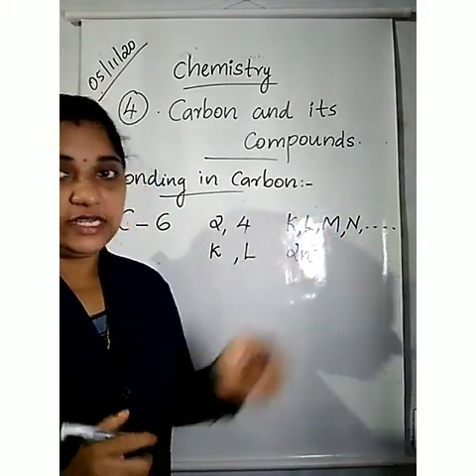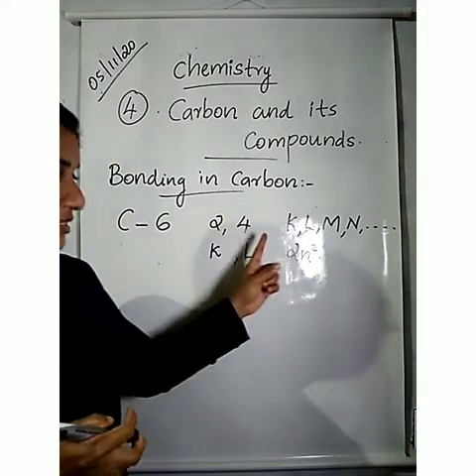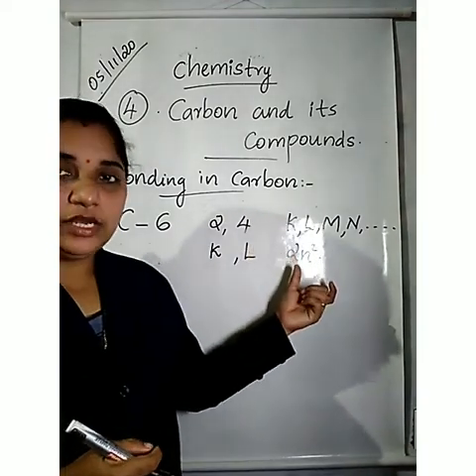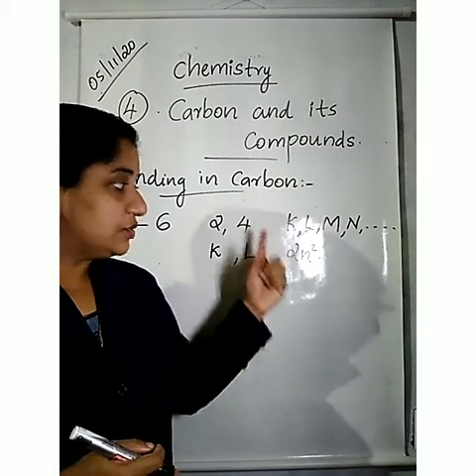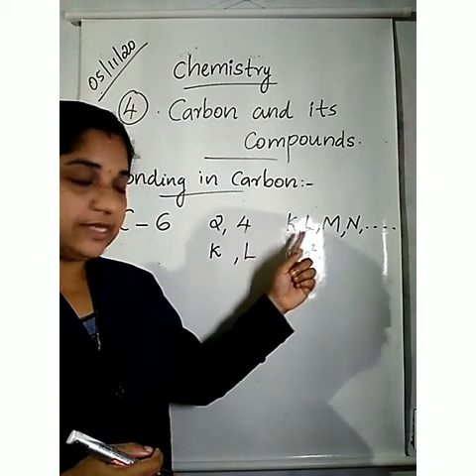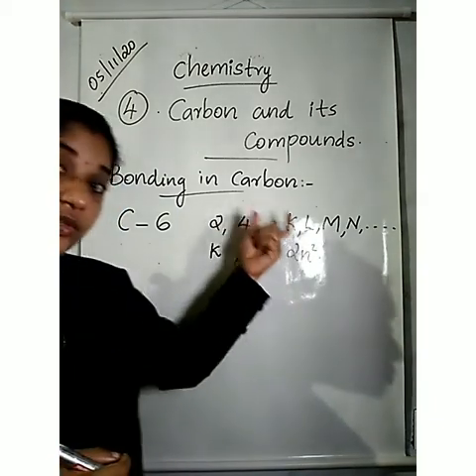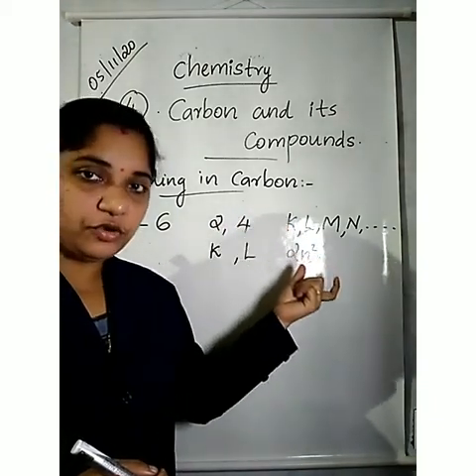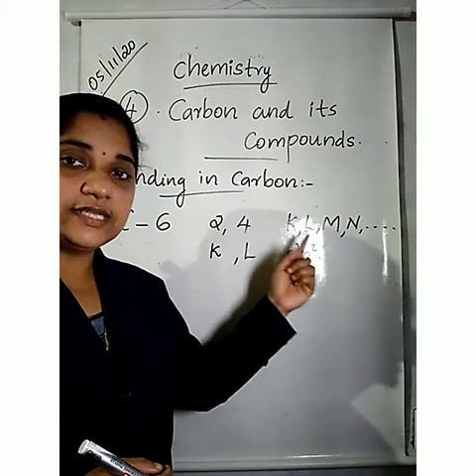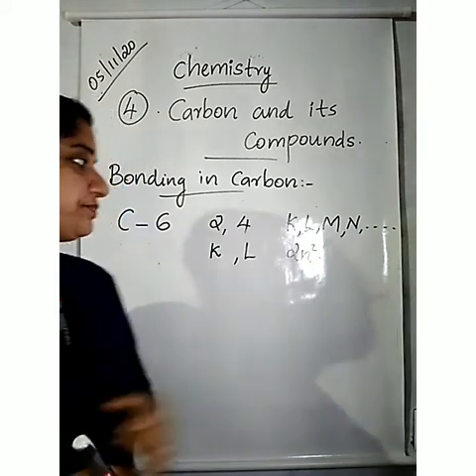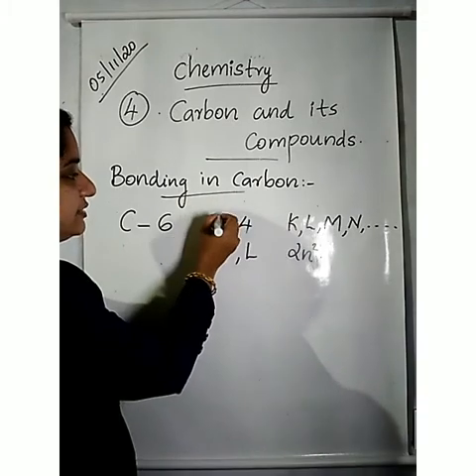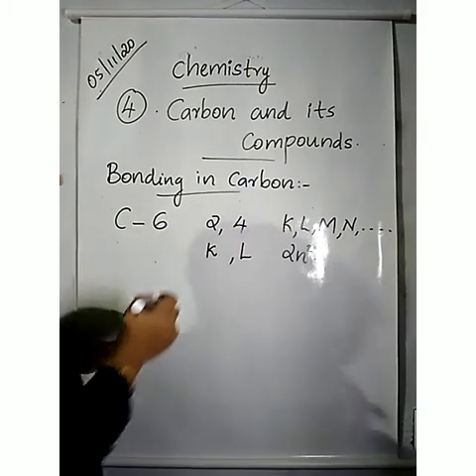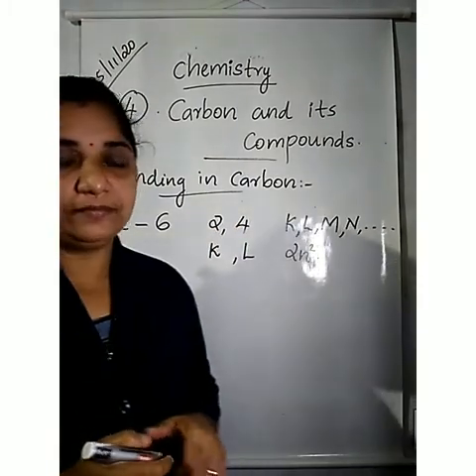K is the first shell, so it occupies 2 into 1 squared, which is 2. Then L shell, 2 into 2 squared, 2 into 4 means 8. Carbon's atomic number is 6 and its electronic configuration is 2, 4.